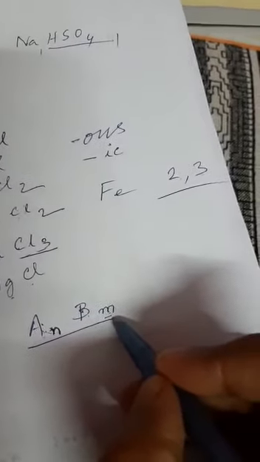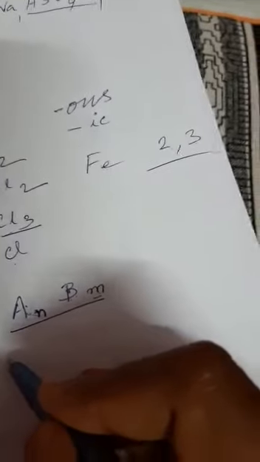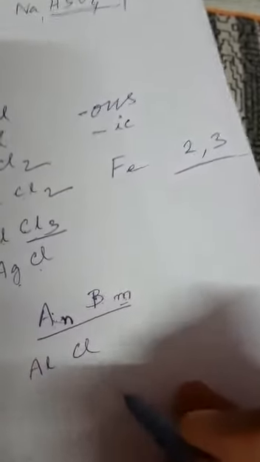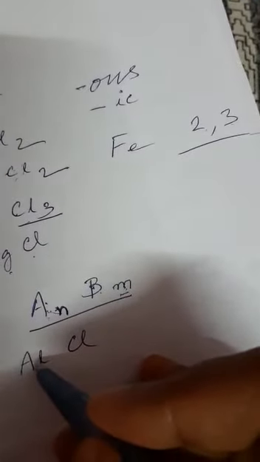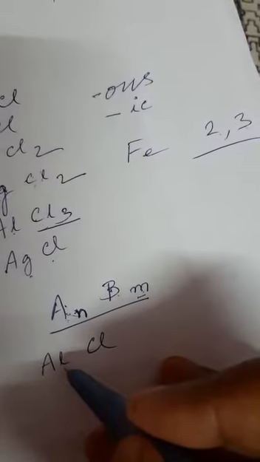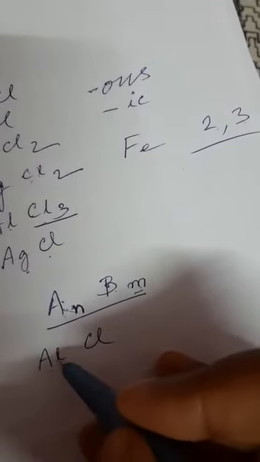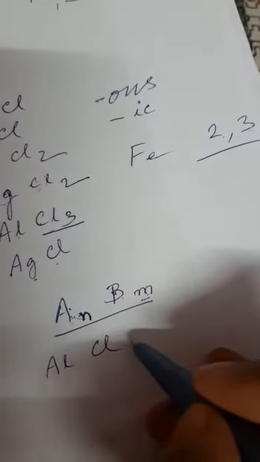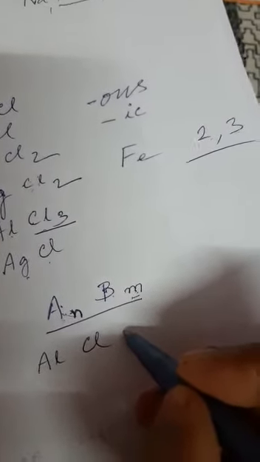This is the method of writing a chemical formula. Now we shall follow some examples. Aluminium chloride. Write aluminium and chlorine. We know that the valency of aluminium is 3, so it will be written here as a subscript.